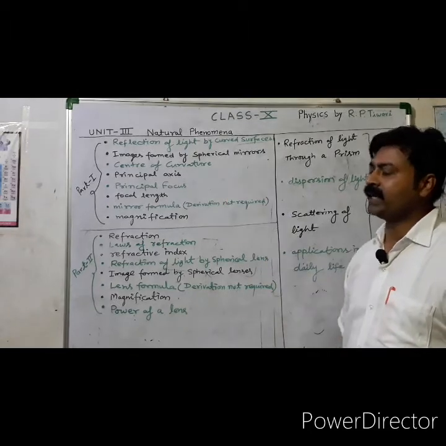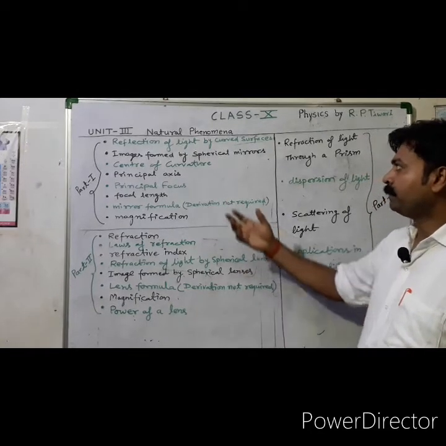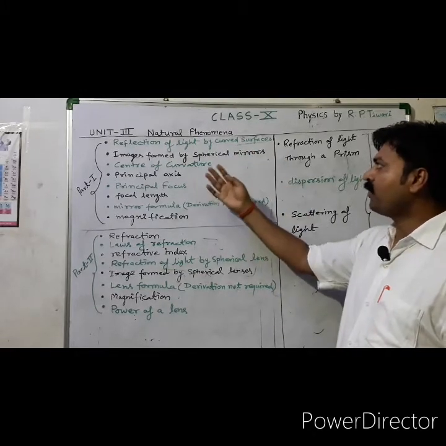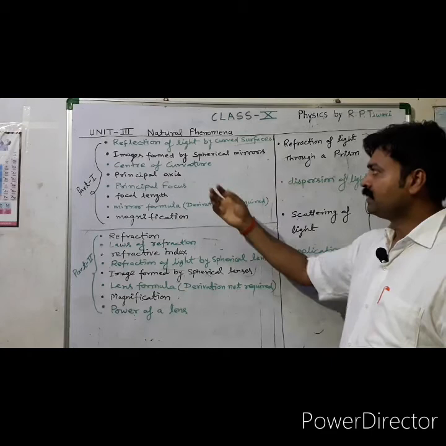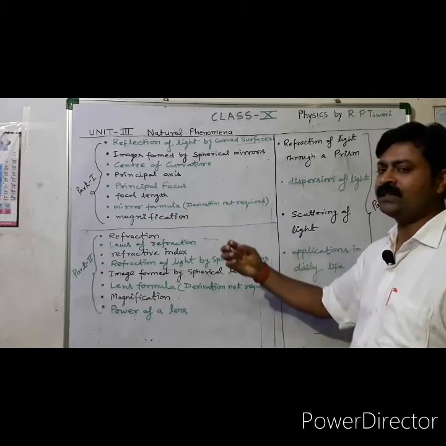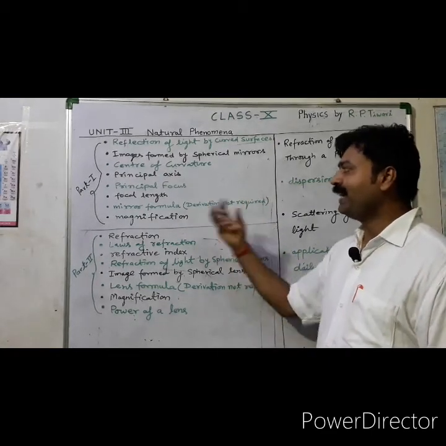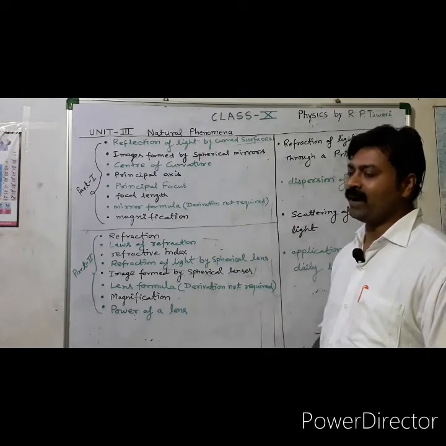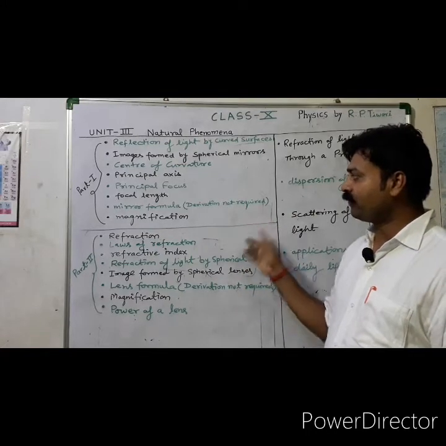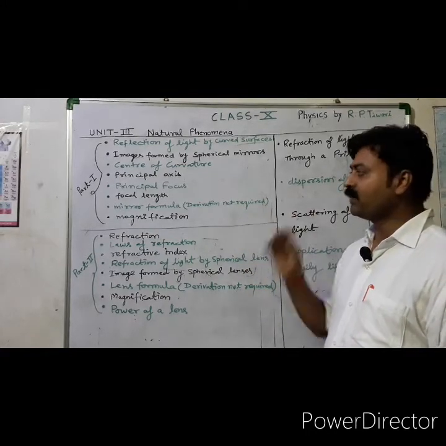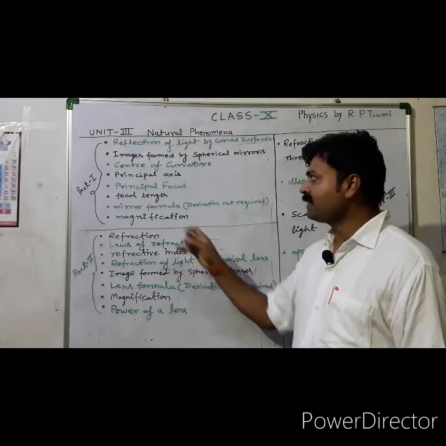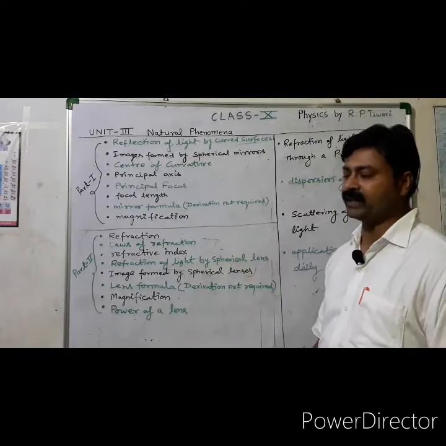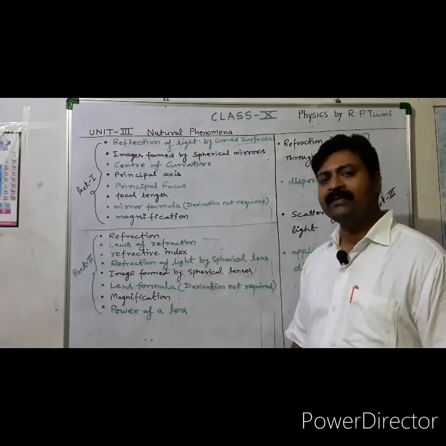In case of reflection, we cover reflection of light by curved surfaces, images formed by spherical mirrors, center of curvature, principal axis, principal focus, focal length. Mirror formula, but derivation is not required in class 10. But in class 12, derivation must be done by you. And the last topic is magnification. These are the topics related to reflection. Reflection is the property of light.